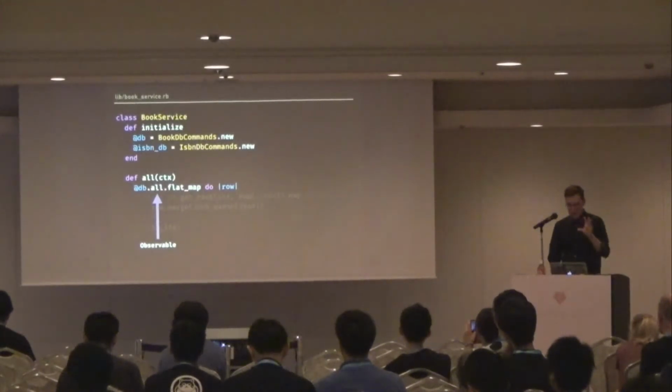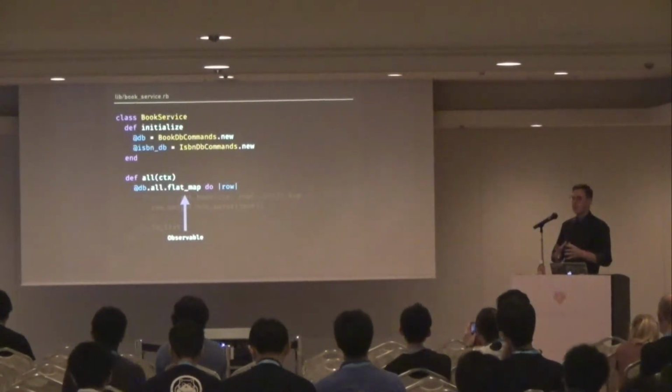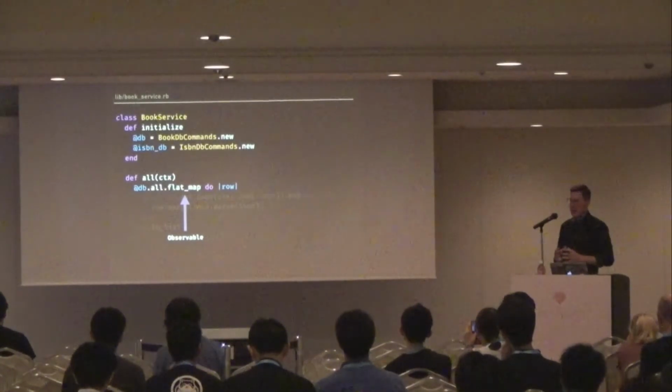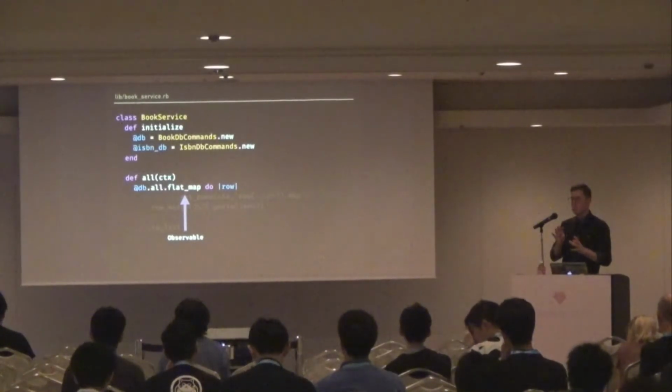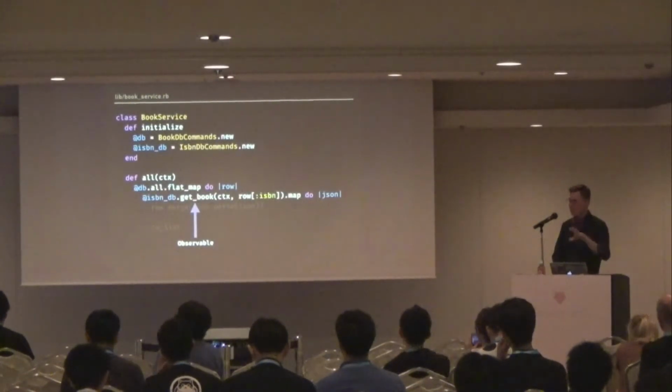So again, we have the all, which returns an observable. That observable from all is not a list of results. It is an observable that emits multiple values. So we need to map, that is, map each result that's emitted by that observable by applying a function to those values. So that value is a row, which is passed into our block here.